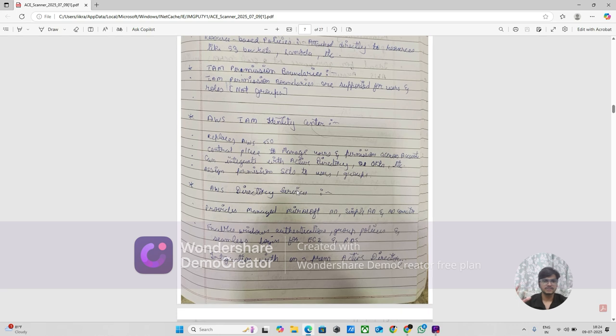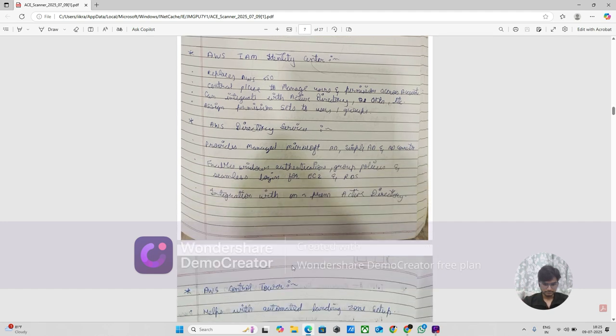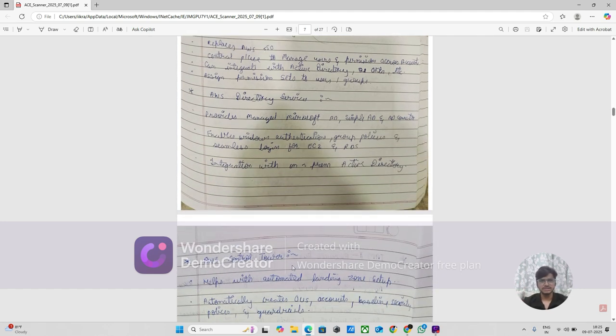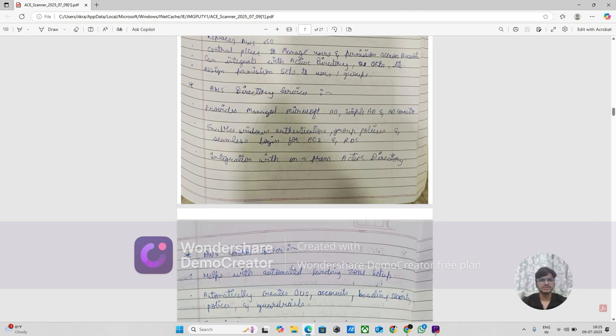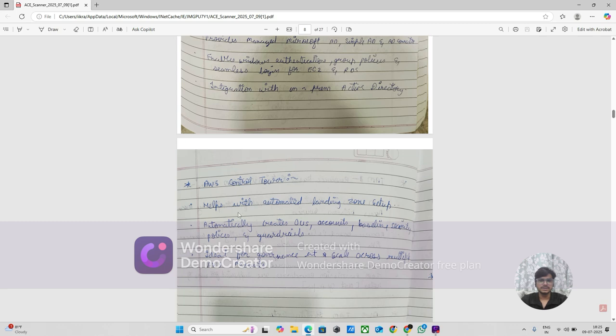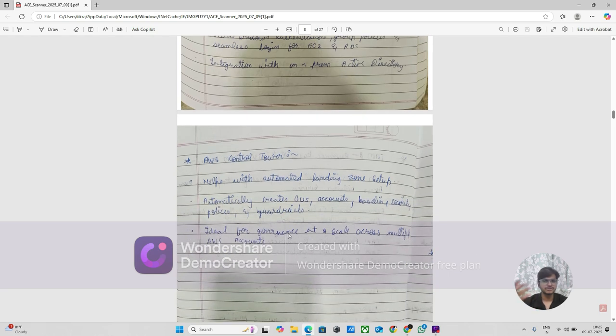And there is AWS IAM Identity Center, which replaces the older approach. Directory Service is managed Microsoft AD, Simple AD and AD Connector. It enables Windows authentication, group policy and seamless login for EC2. You can use this for accessing and monitoring all the access. And AWS Control Tower helps automate landing zone setup. It automatically creates OUs, accounts and baseline security policies. We can use Control Tower for this.